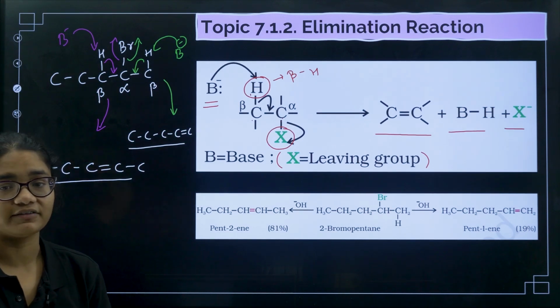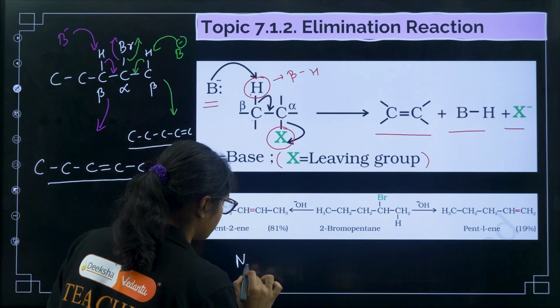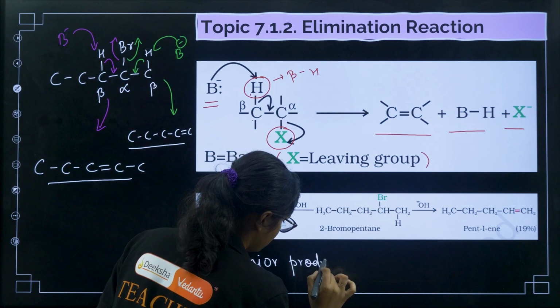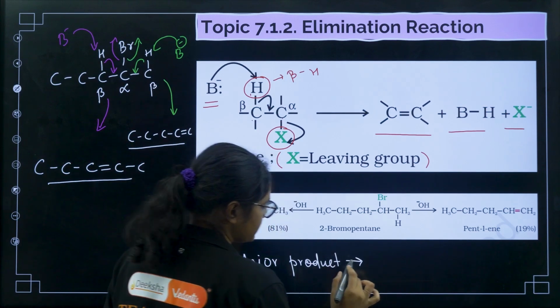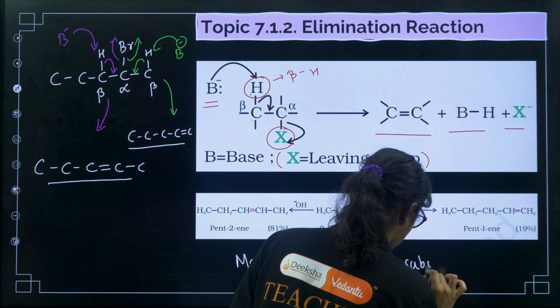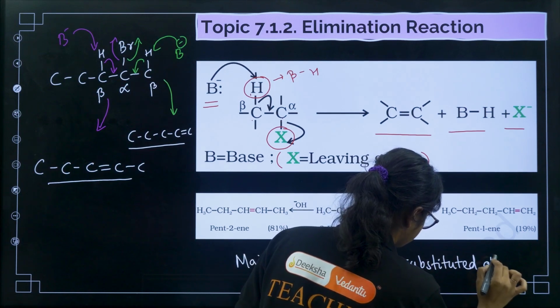Now which is the major product here? For that you should remember that the major product is the more substituted alkene.